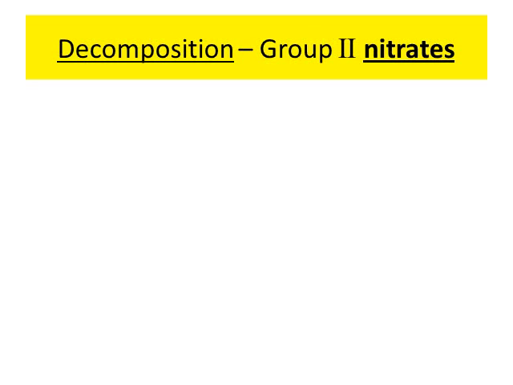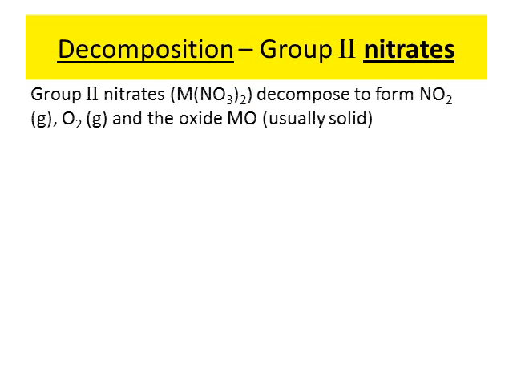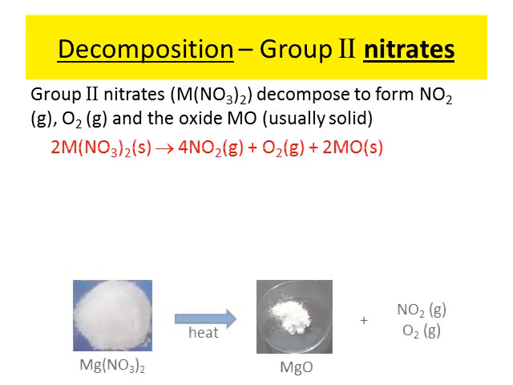Now, in this part we explore the most interesting part of your group 2 metals, the group 2 nitrates decomposition. Firstly, the idea of group 2 nitrates decomposing is really just breaking up the metal nitrate to form nitrogen dioxide, oxygen gas, and usually an oxide, based on the equation as shown here.